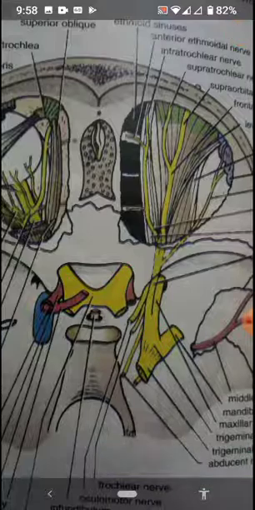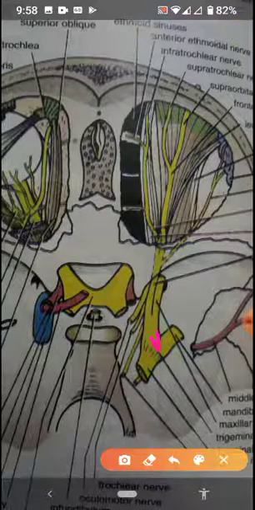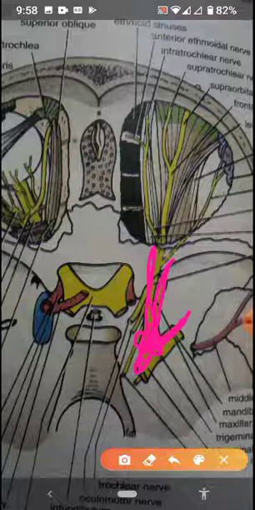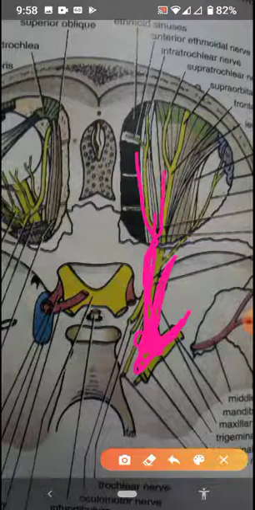If we talk about the trigeminal nerve, this is the trigeminal ganglion. In the trigeminal ganglion, the trigeminal nerve divides into three main branches: the mandibular branch, the maxillary branch, and the ophthalmic branch. In the orbit, the ophthalmic nerve will enter. The ophthalmic nerve will divide into further three branches.